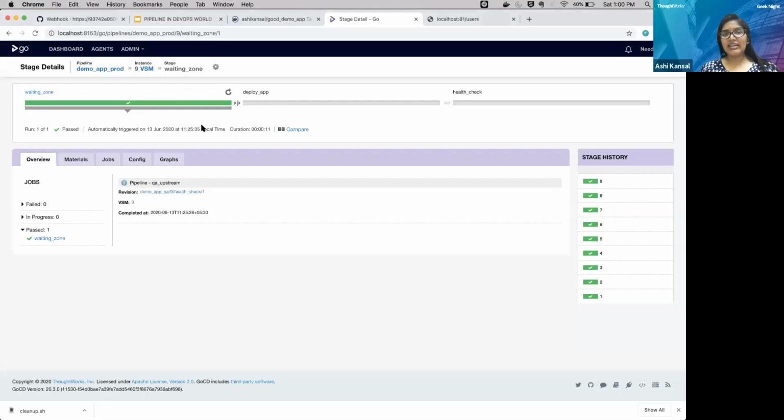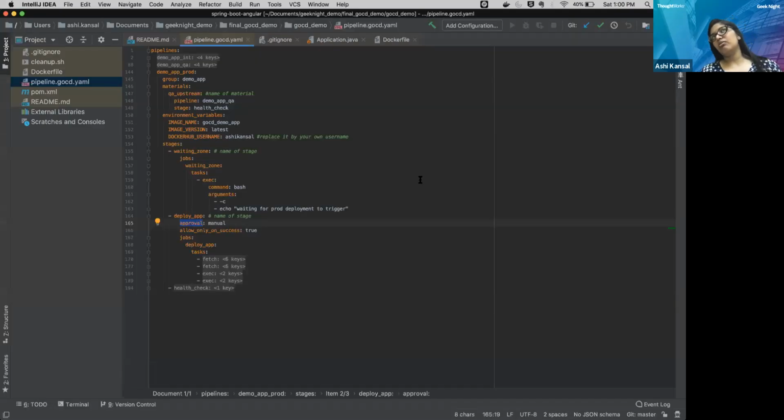You can see it here. The symbol over here is different from the symbol over here. This is the symbol of manual approval. If I trigger it, then my application will start running. There are other features also. For example, you can assign the role of who can trigger this, so you can go through the GoCD guide in the documentation.